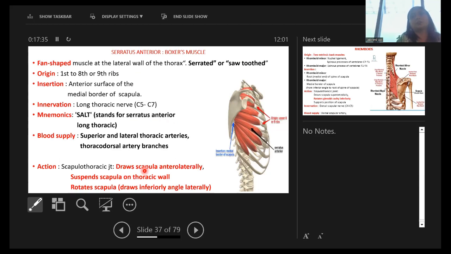Serratus anterior is also called the boxer's muscle, a fan-shaped muscle at the lateral wall of the thorax. It originates from the first to 8th or 9th ribs, and inserts on the anterior surface of the medial border of the scapula. It is innervated by the long thoracic nerve, and its action is to draw the scapula anterolaterally. It also rotates the scapula, draws it inferiorly and laterally, and suspends the scapula on the thoracic wall.